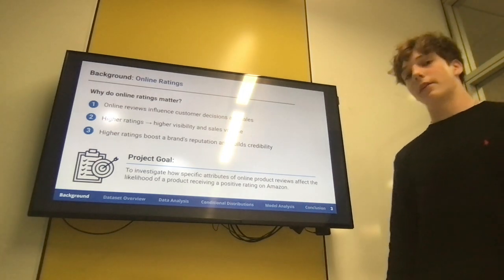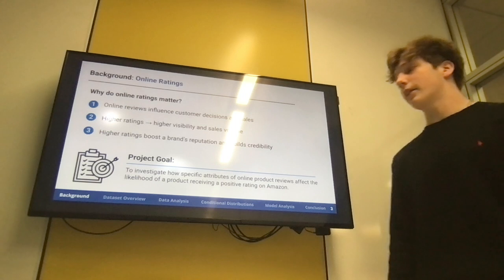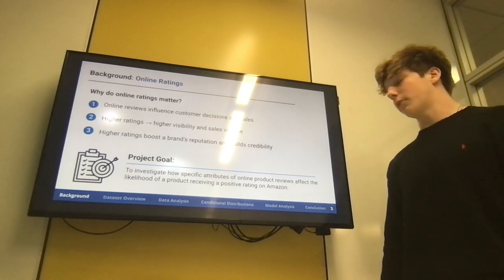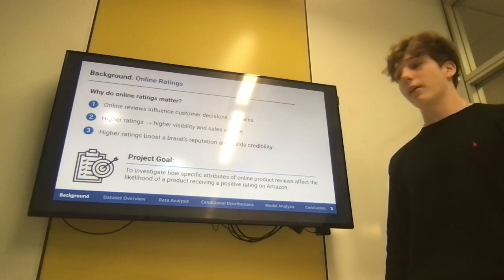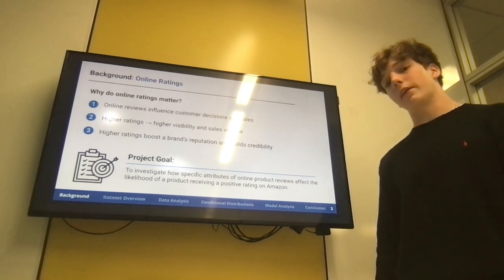Now, in this project, the goal is to investigate how specific attributes of online product reviews affect the likelihood of receiving a positive rating on Amazon.